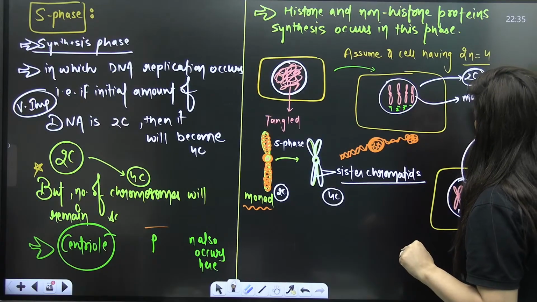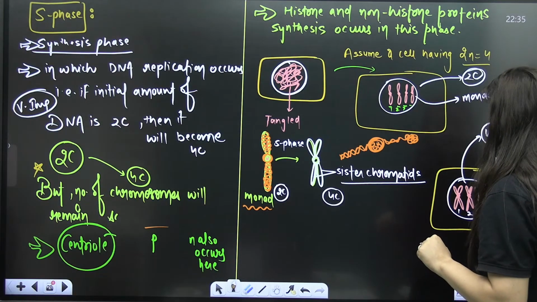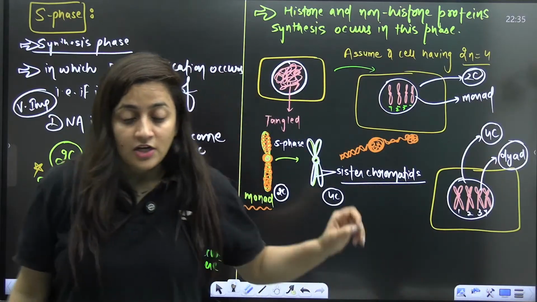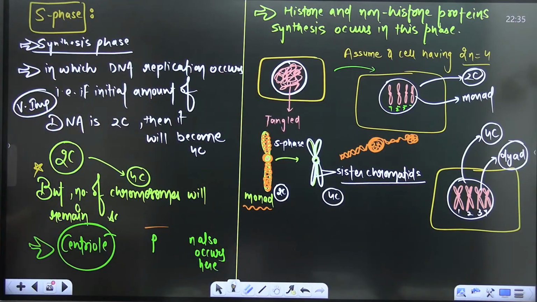Here, your chromosome is monad. Here, your chromosome is having 2 arms, so you will use the word diad. That is why we say that the chromosome number is the same, it's just the amount of DNA which gets doubled. Am I clear?